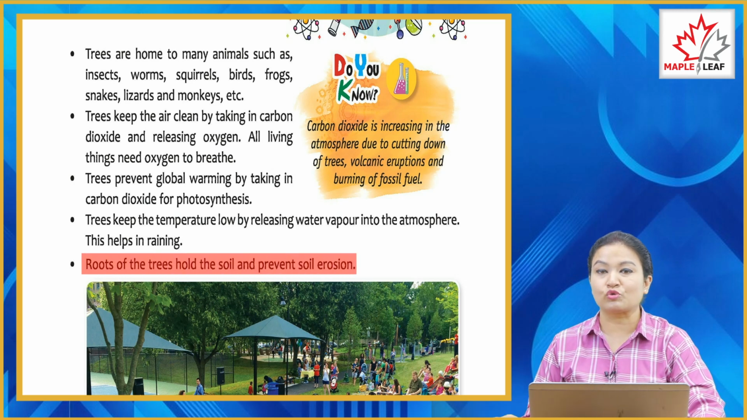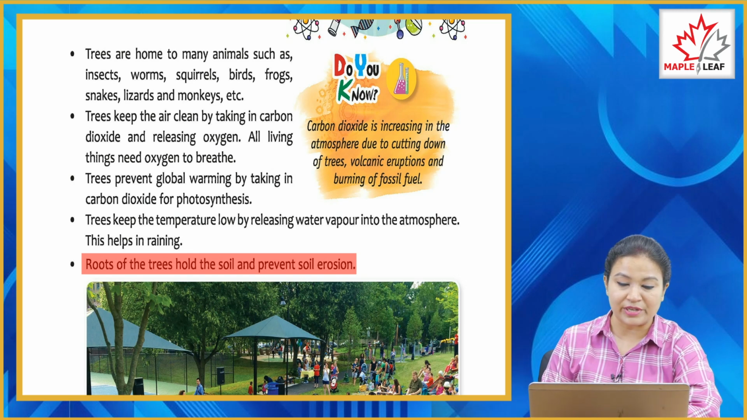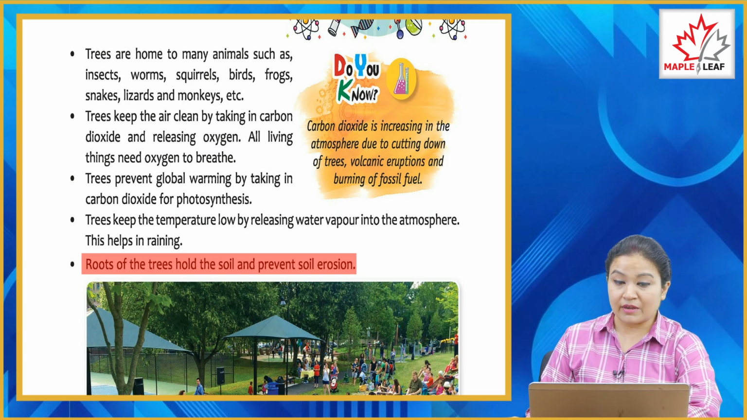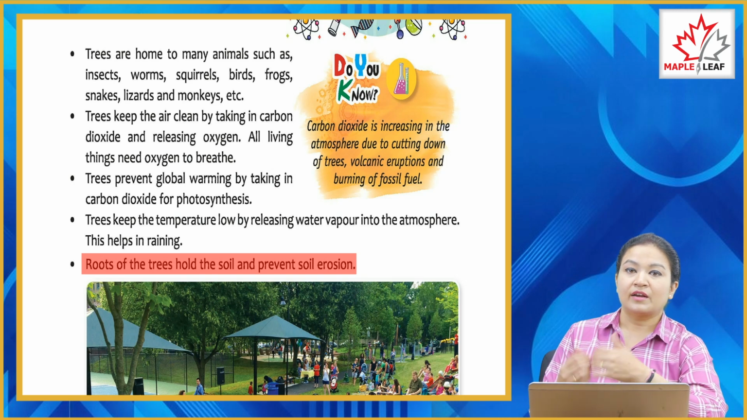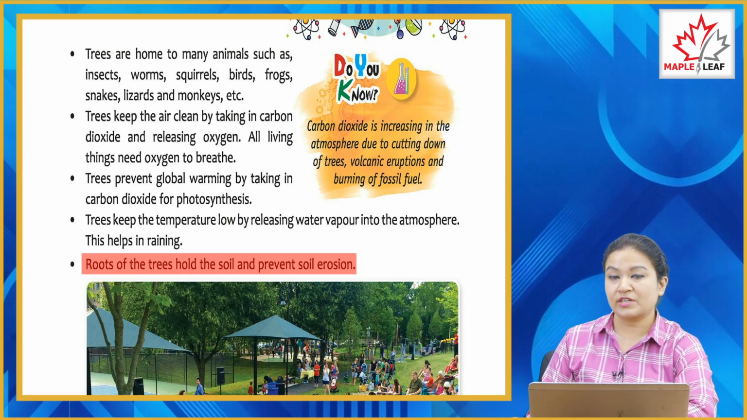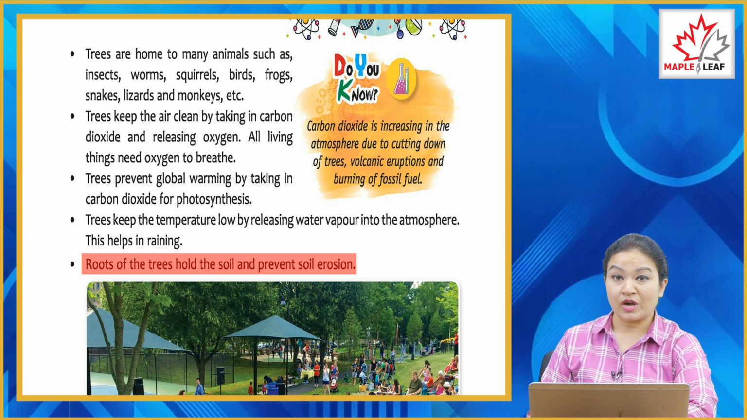So trees are home to many animals like birds, monkeys, squirrels. They live on trees itself. Trees keep the air clean as they inhale carbon dioxide and exhale oxygen. So oxygen is very useful for other living organisms. Trees are also beneficial in global warming, or they prevent global warming. And trees also keep the temperature low by releasing water vapor into the atmosphere.